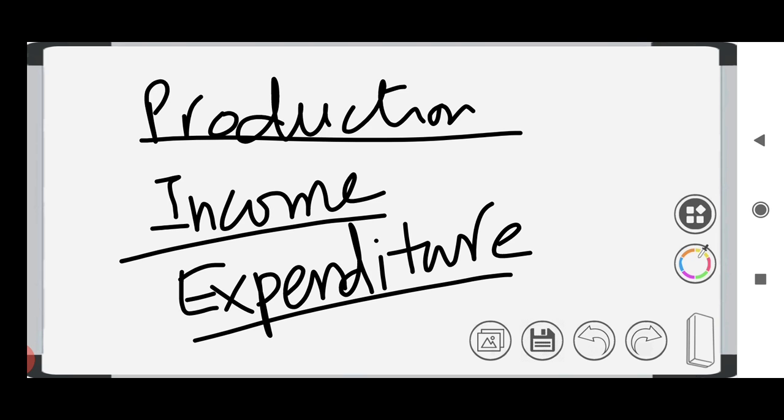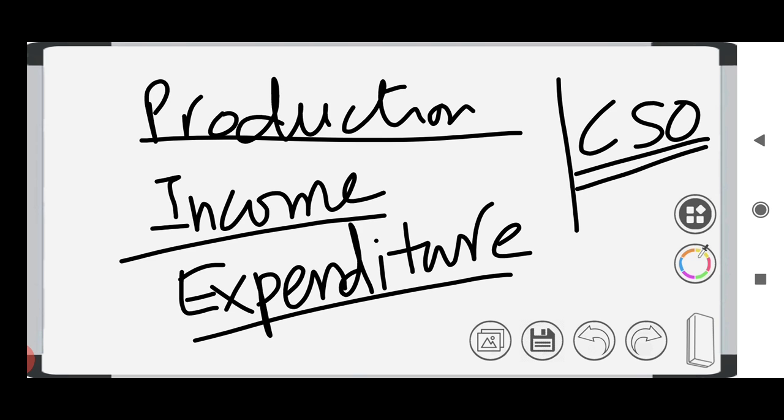Who will calculate the national income? This is one important question. So CSO, the Central Statistical Office, is the one which is calculating our national income. So CSO will calculate our national income. And first let us discuss this production method.